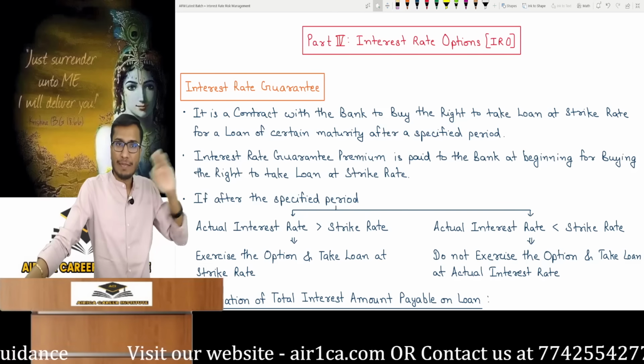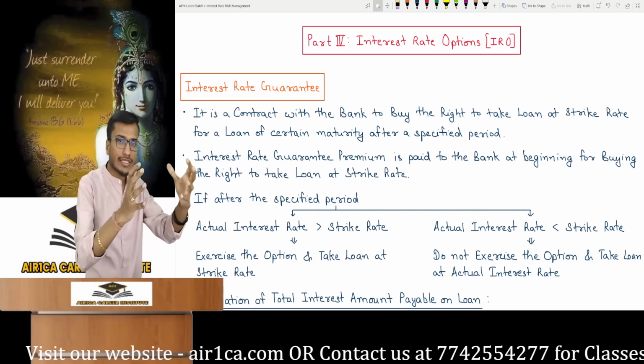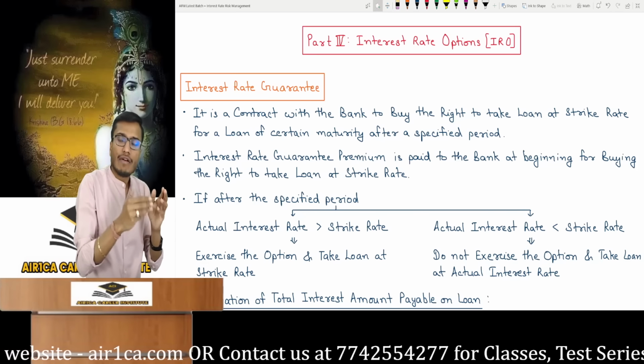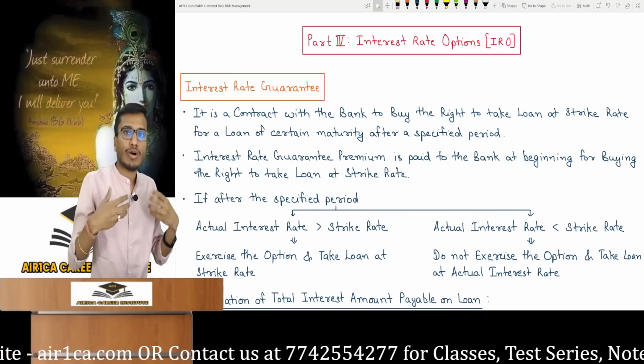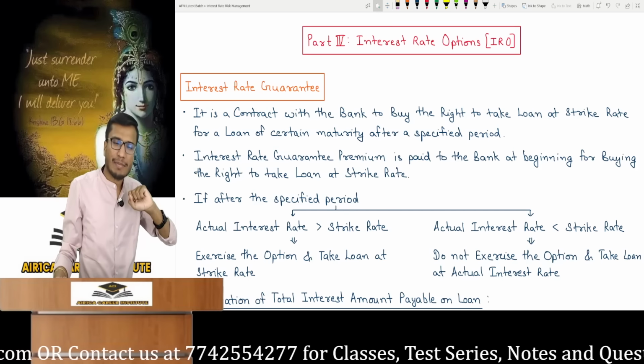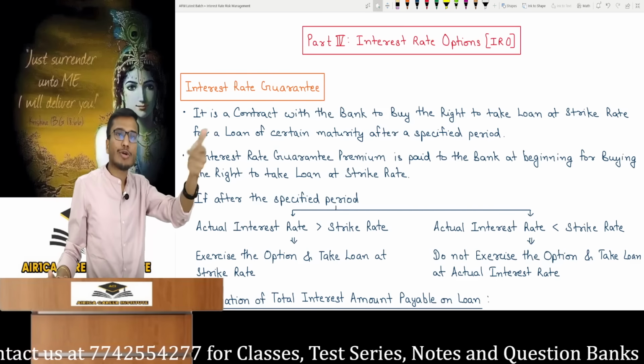So I will also have to pay an interest rate guarantee premium because I have taken this choice, so I won't get it for free. Because it's simple, if it's beneficial for me, I will exercise this guarantee option. Otherwise, I won't. So either I will have a benefit or nothing will happen. I can't have a loss in this case. But the option seller, who is the banker, if I exercise the option, he faces a loss, otherwise nothing happens.